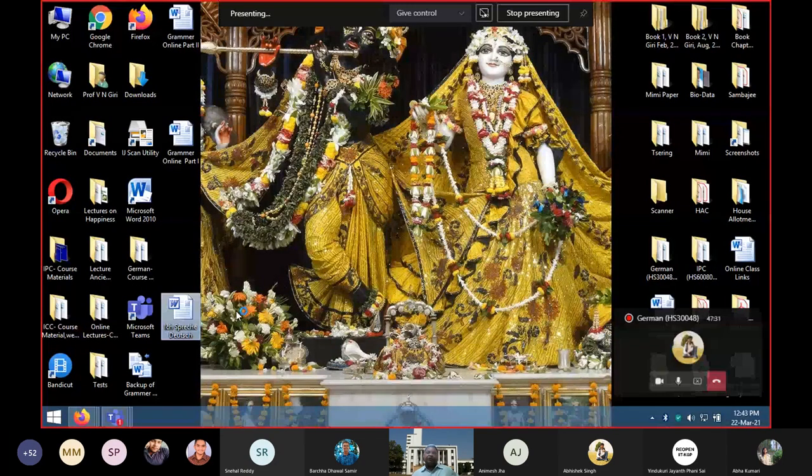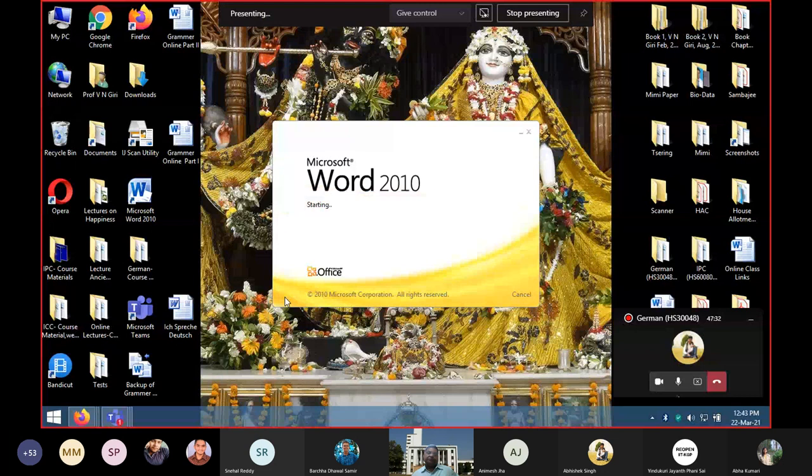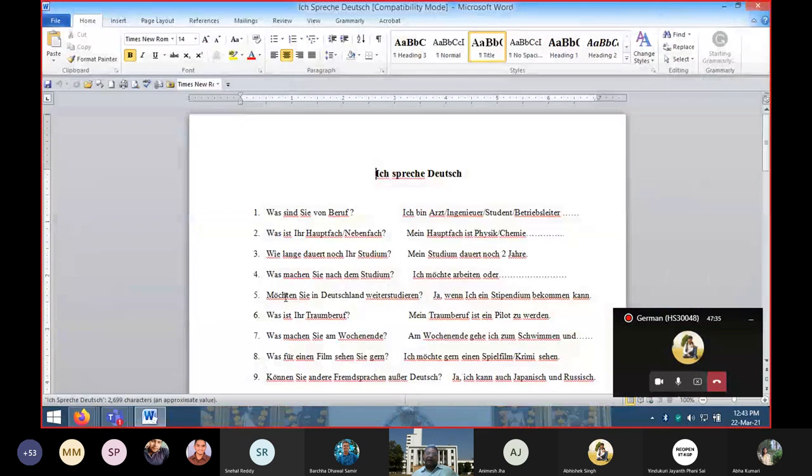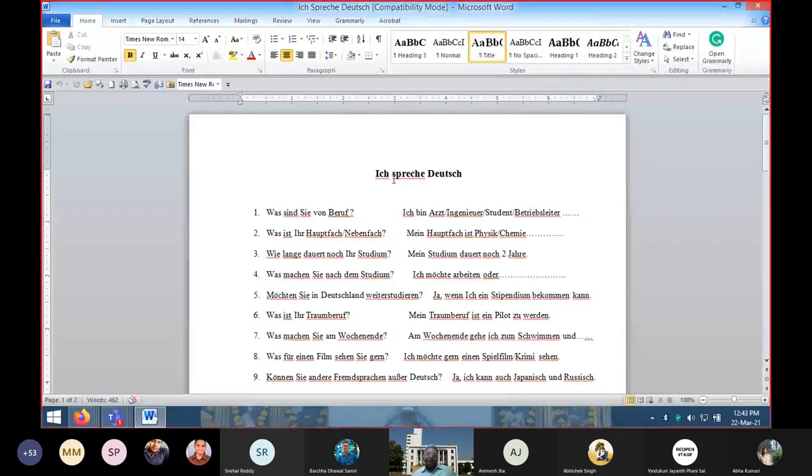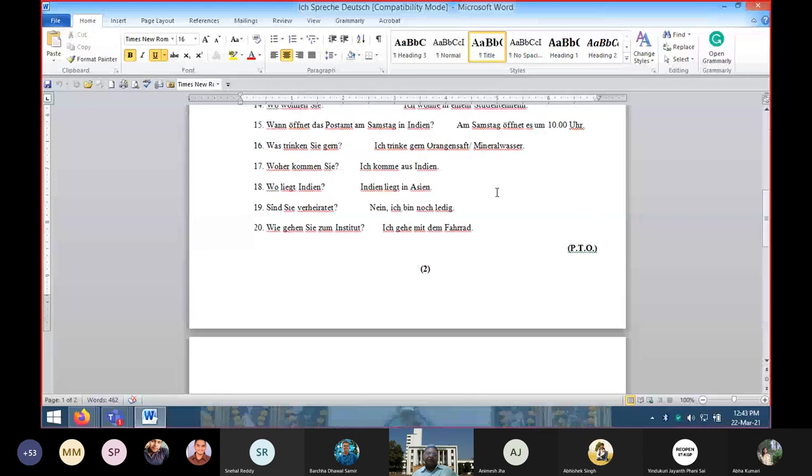Now, if you go to your Microsoft Team file under German, I have uploaded this particular page which says that ich spreche Deutsch. I speak German. And here sample sentences are there in 2 pages.